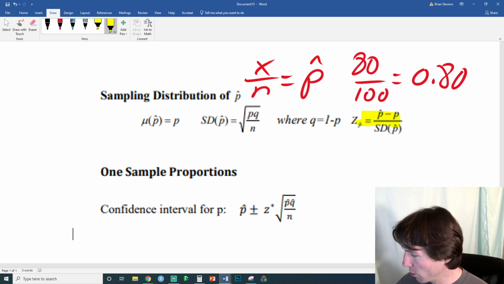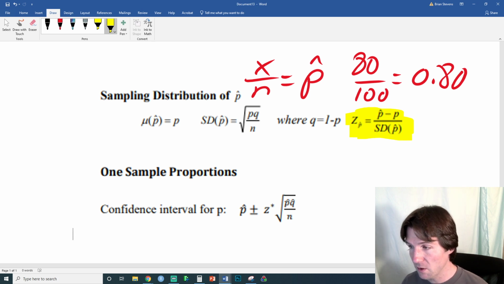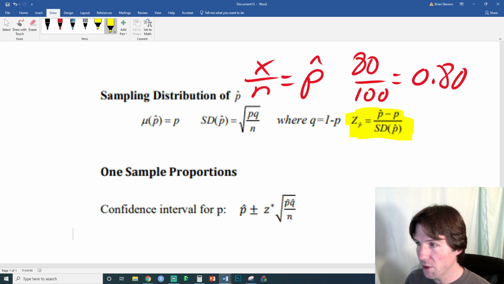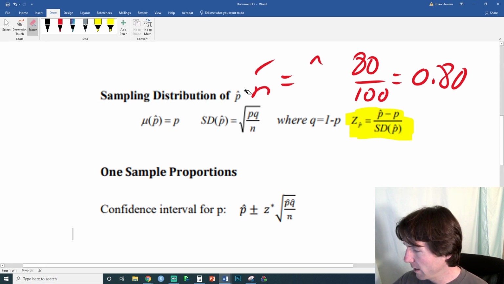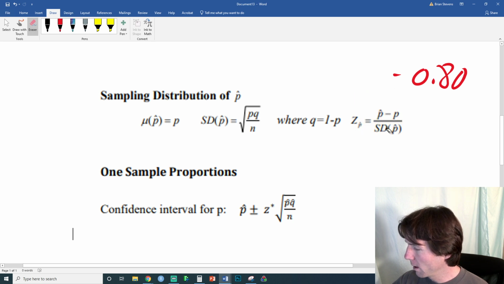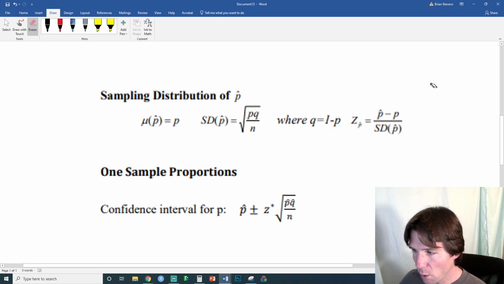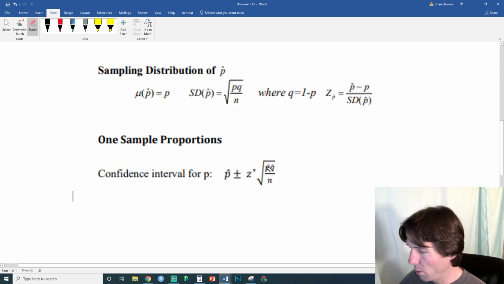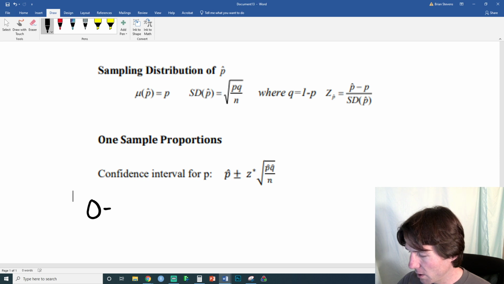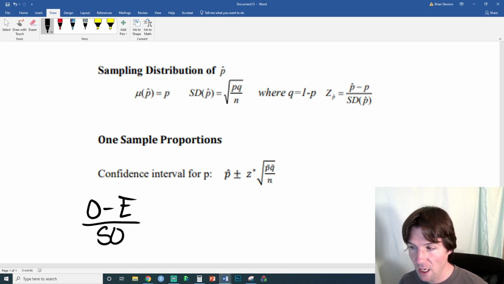To ask if something is unusual, we turn it into a z-score. So this means right here, just the z-score for the sample proportion. We're going to ask how unusual is it? To find out how unusual something is, I want us to focus on what the z-score formula is. So I'm going to scroll down the page just a little bit right here, and let's think about what it does. The z-score formula just tells us how unusual something is. All we do is take an observation minus what we expect and divide by some sort of standard deviation. So if you notice, we're just standardizing a distance.